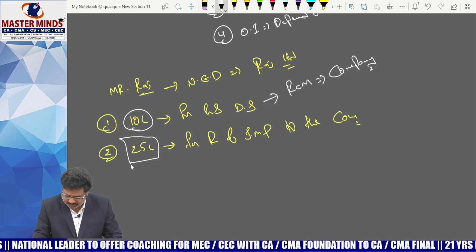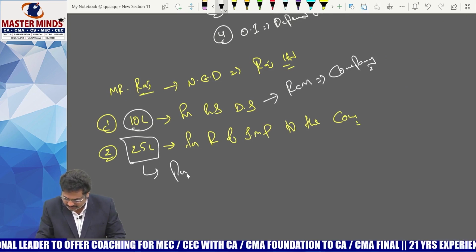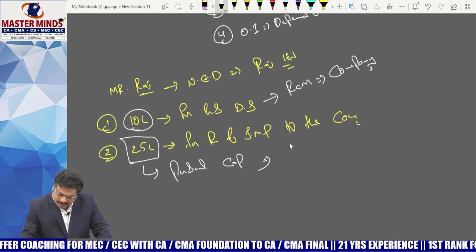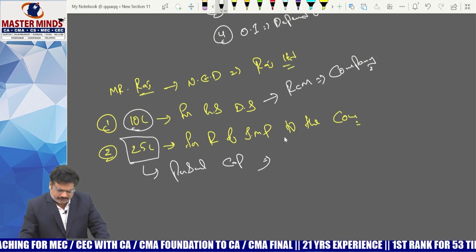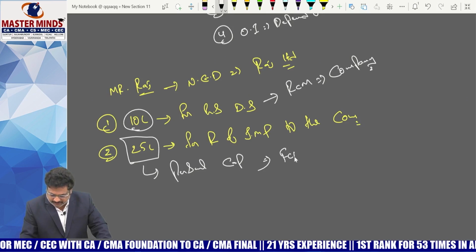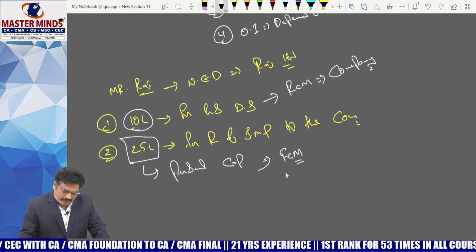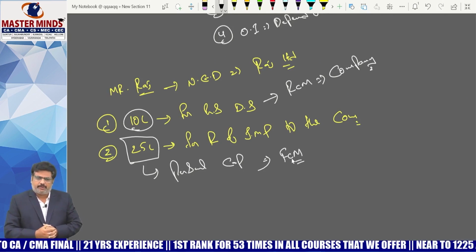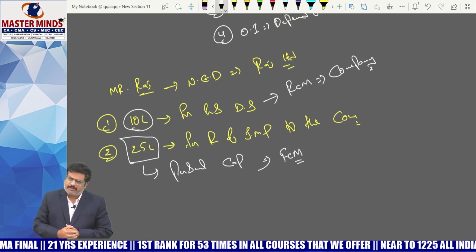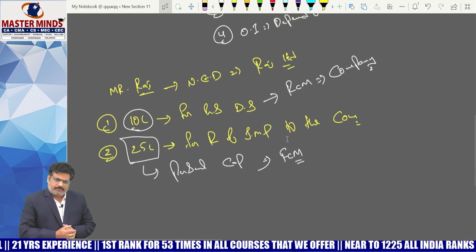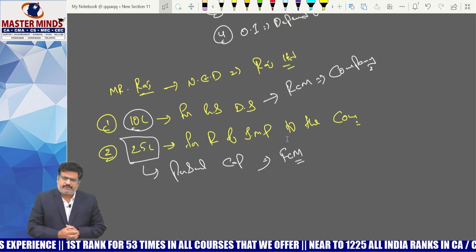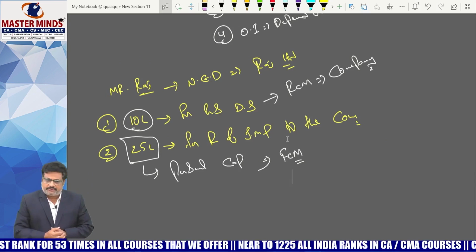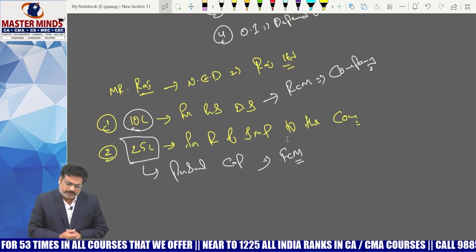But the 25 lakhs was received in his personal capacity, so it is taxable under FCM but not under RCM. So the 10 lakhs he received as director is taxable under RCM and the company is liable to pay the GST. The 25 lakhs he received for renting of immovable property to the company was definitely in his personal capacity, so it is taxable under FCM.